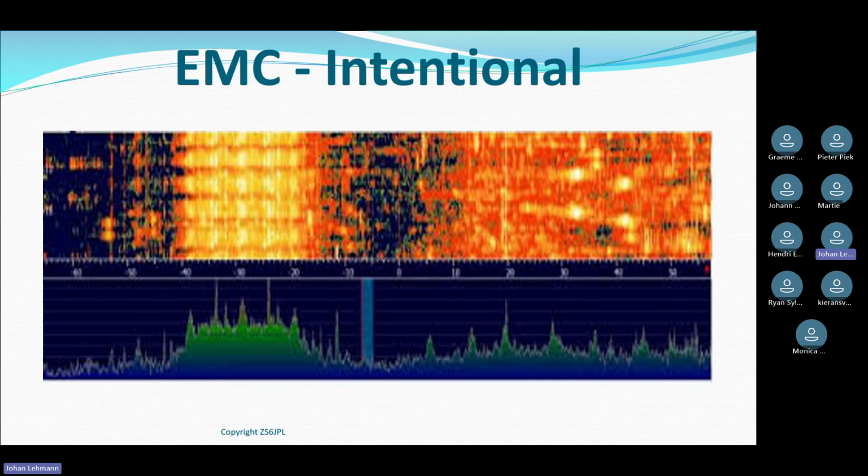The other thing to remember about power levels as well, let's take Henry as an example again. I want to talk to Henry, who stays 10 kilometers away from me. I don't have to run a kilowatt transmitter to talk to Henry that's 10 kilometers away from me. I can most probably use 1 watt or 2 watts to talk to Henry. So change your power level to suit what you're trying to do. If it's not necessary to run high power, don't run high power. Okay. So that's around power levels and overmodulation, but this is the net result of overmodulation.